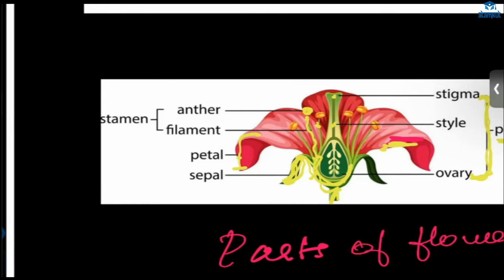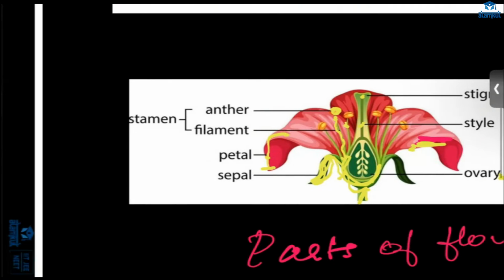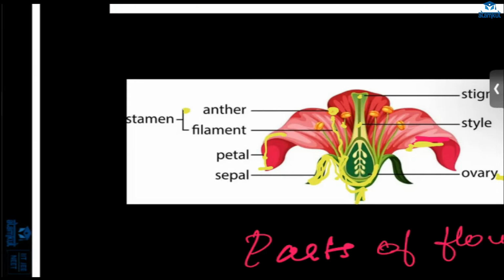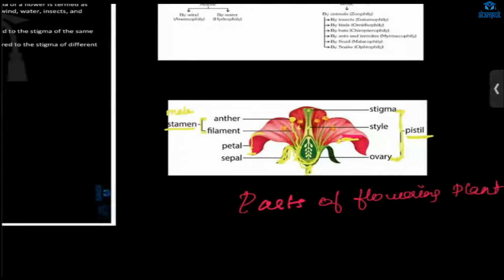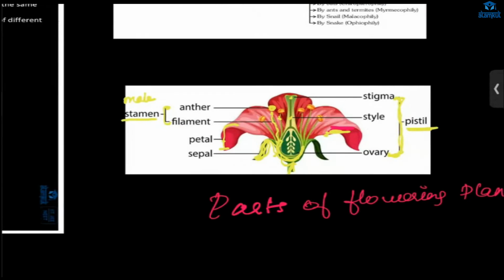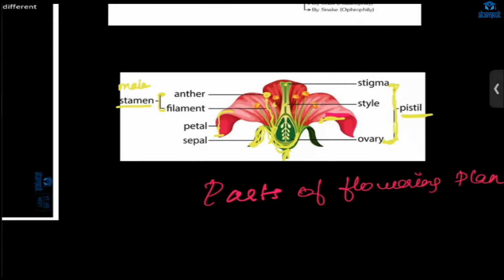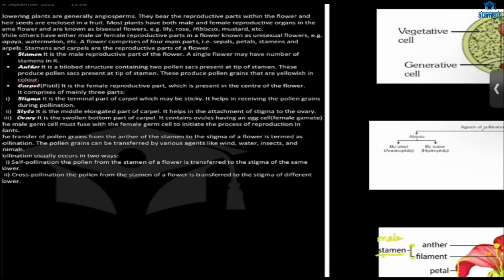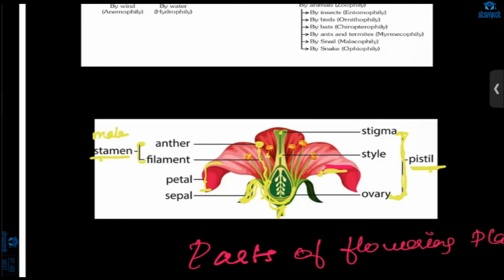That stick-like, filament-like structure is our filament, and this is the anther and filament. It is called the stamen, and that is the male part. In reproduction, only the stamen and pistil are involved. Understood? Can you explain that?